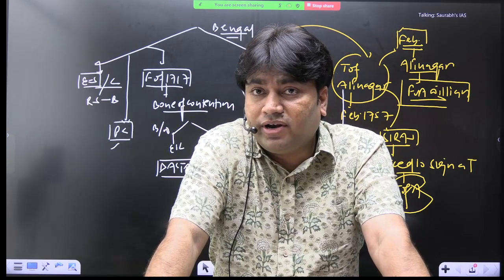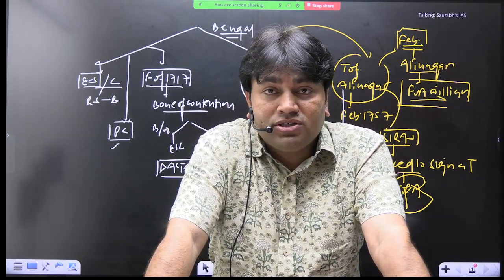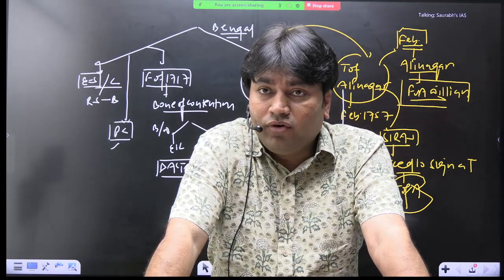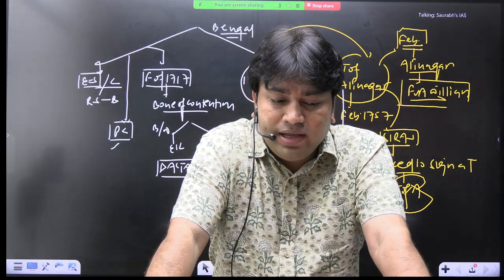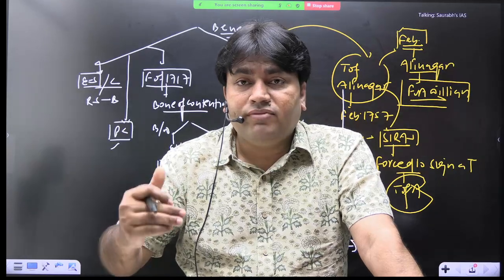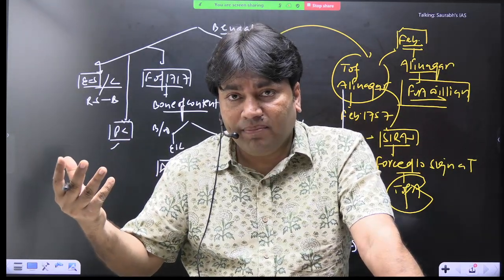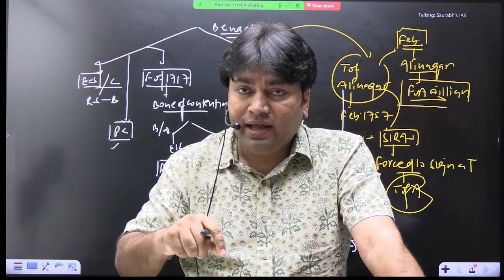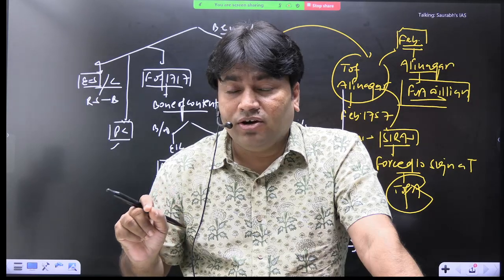And the second point: EIC was given control over Fort William, and it was approved by the Nawab. Okay, right?